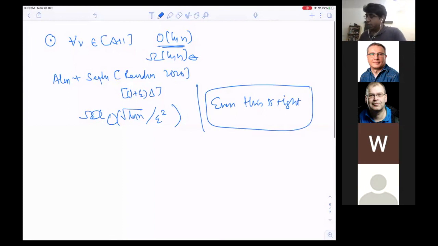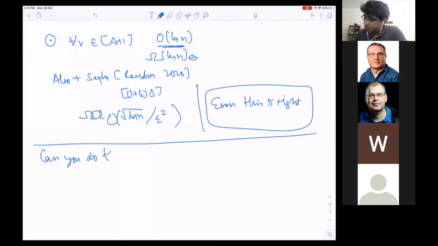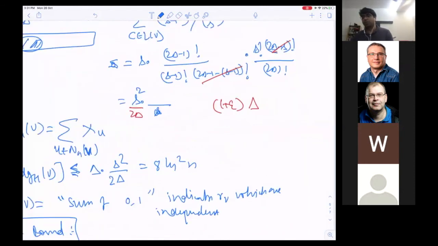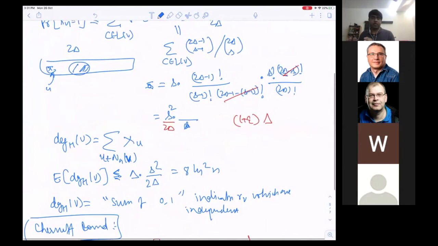So the big open question here is, can you do this deterministically? I personally believe that for a lot of CSPs and this and that, these kinds of sparsification could be very useful, even for the people who are working in parameterized complexity. But at least I like this very nicely sparse. And the proof, as you see, I actually gave you all the details of the proof. There's nothing that I hid from you.